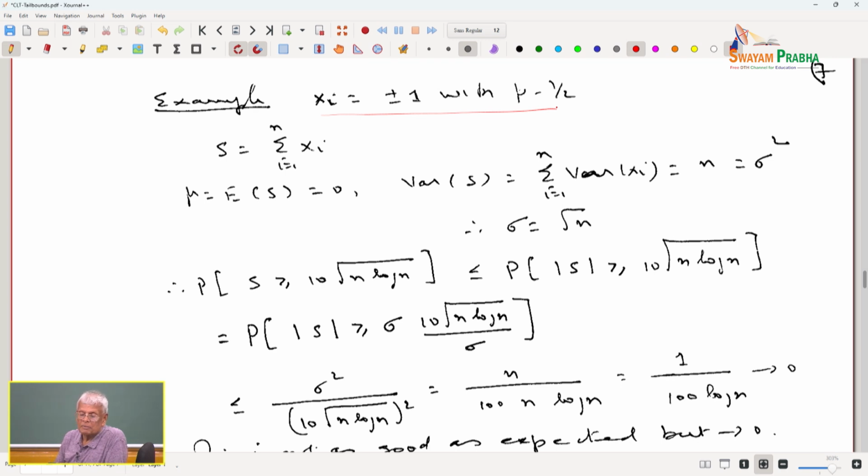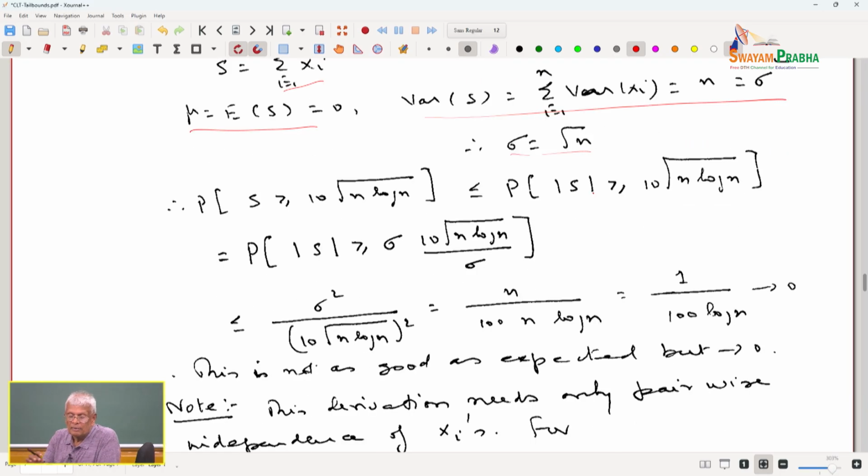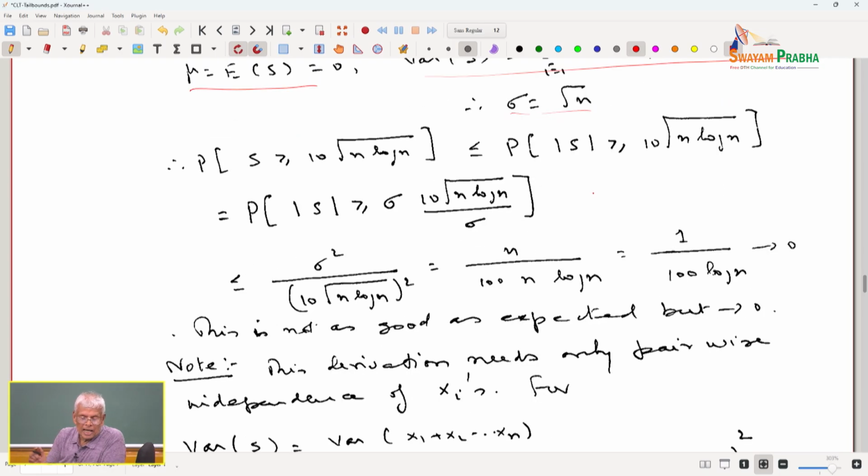Xi is equal to plus or minus 1 with probability half. Again, S is the sum of Xi, i equal to 1 to n, mu is 0, the variance is n, which is sigma square. So, the standard deviation is square root of n. I know I am going fast, but these are routine things. We have already done several of these many times. So, again I am going to find the probability of the event S greater than t, where t is 10 square root of n log n.